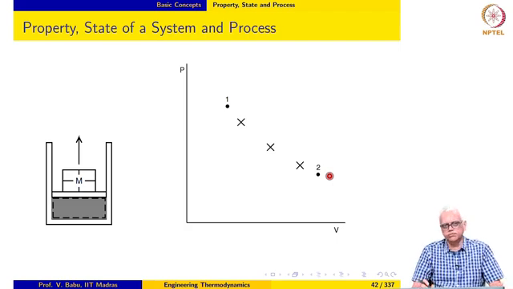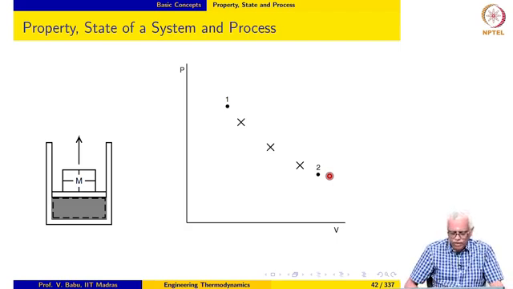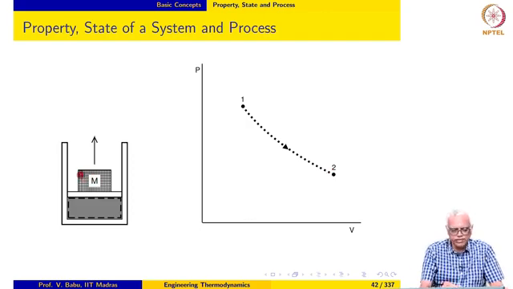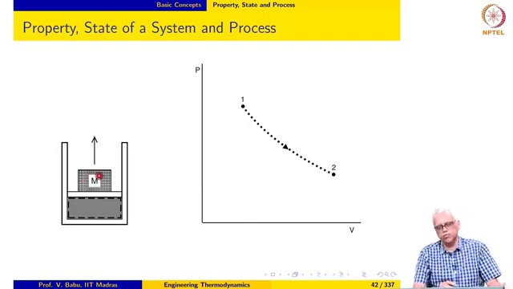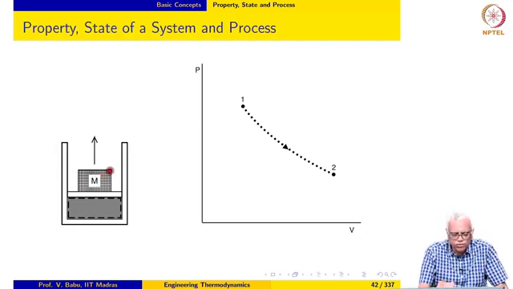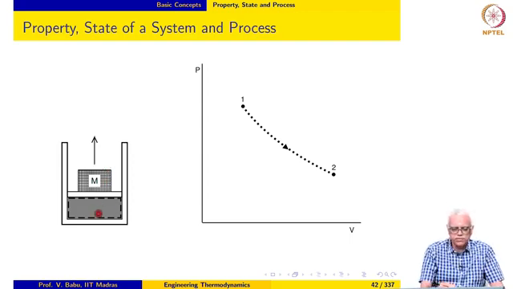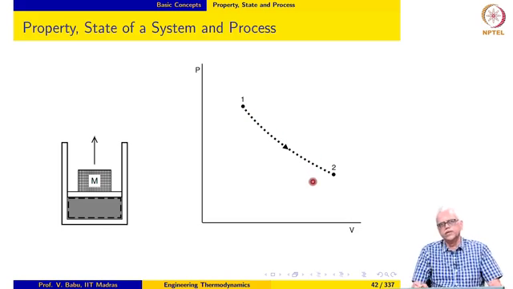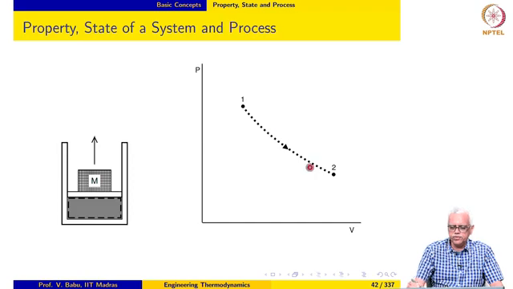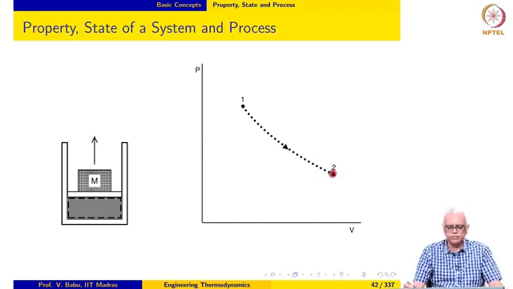When can we know for sure? We can know for sure if, instead of 4 pieces, we divide this mass into an infinite number of pieces, and then start removing each one of these infinitesimally small pieces one at a time. So, I remove one piece, I wait for the system to reach an equilibrium, I track the state, I remove one more piece, I get the next state, then I keep doing this. So, now I have an infinite number of states, or states which are spaced very close together. Now, it is probably alright for me to connect all these states together to get the process.